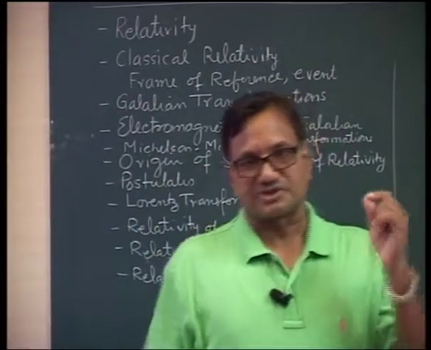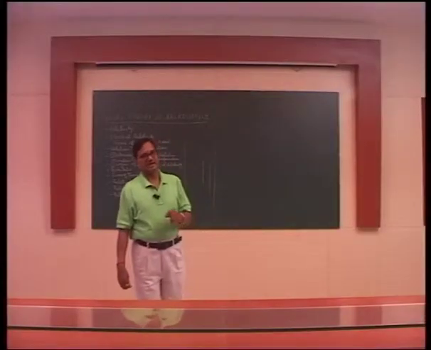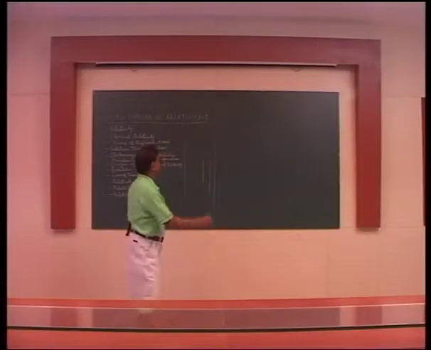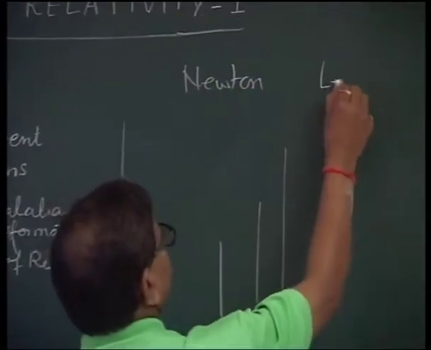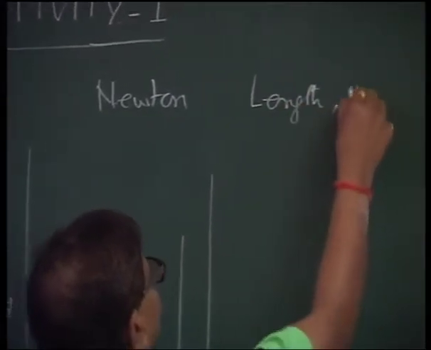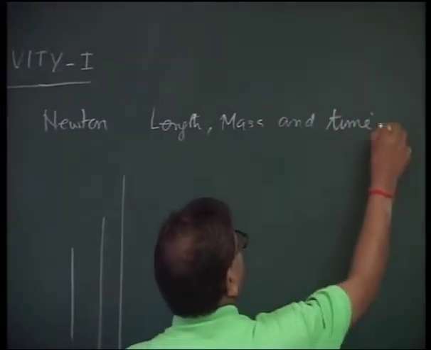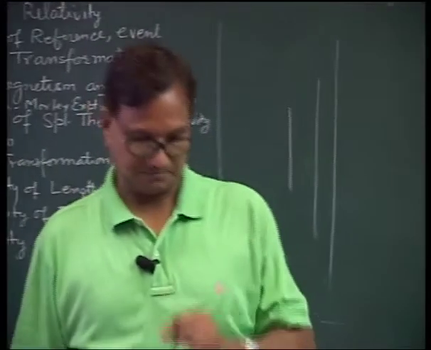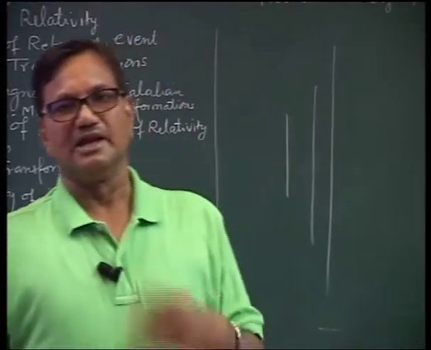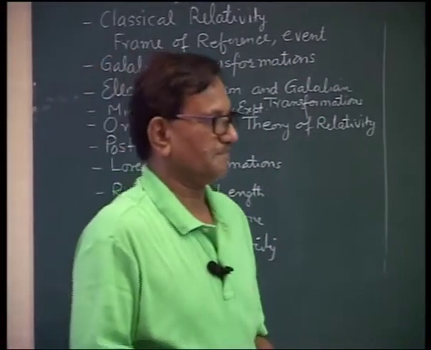The starting of theory of relativity comes from Newton and Galilean mechanics. Newton said that length, mass, and time interval are absolute quantities. They are not subjected to any relative motion. Subsequently, Galileo forecasted the theory of classical relativity.